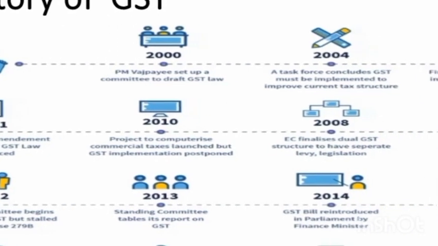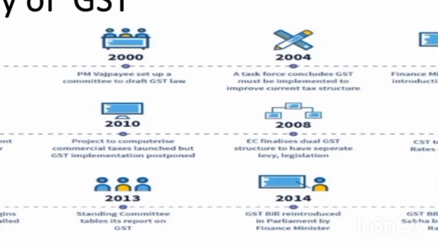And in the year 2004, a task force concluded that GST must be implemented to improve the current tax structure. Before the introduction of GST, there was a multiple tax structure, and because of it, complexities arose and there were problems in calculation of taxes.